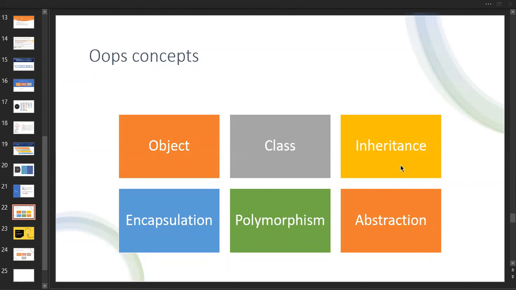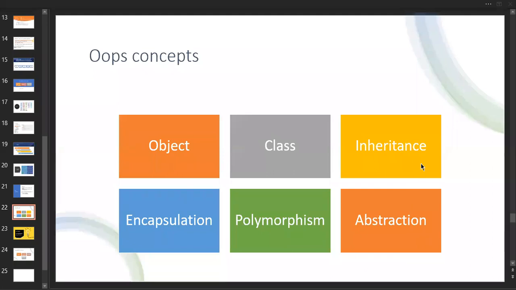To overcome this, like multiple and hybrid inheritance, they introduced these abstract methods, which are very useful for the concept of interfaces. To overcome the issue over here, they introduced the interfaces concept inside Java, which is a very, very important topic.